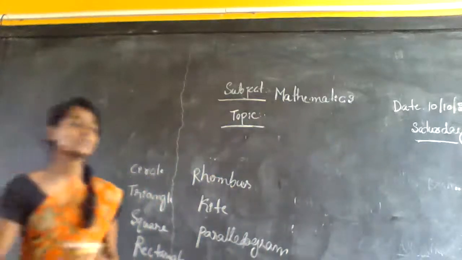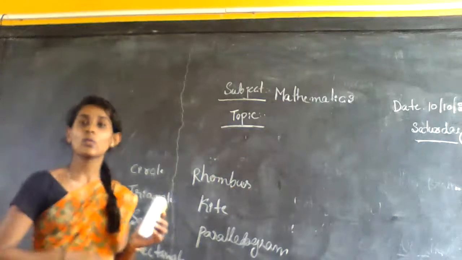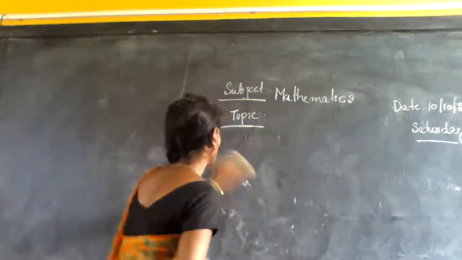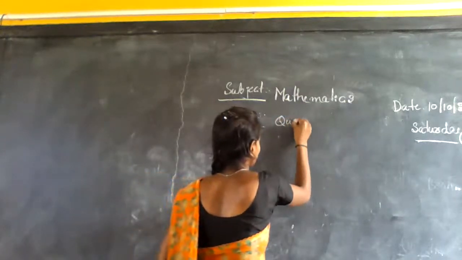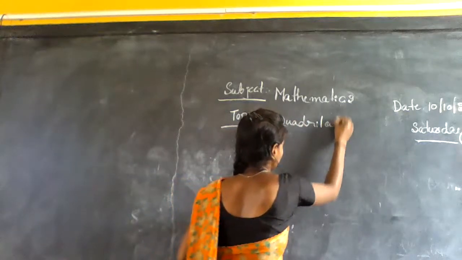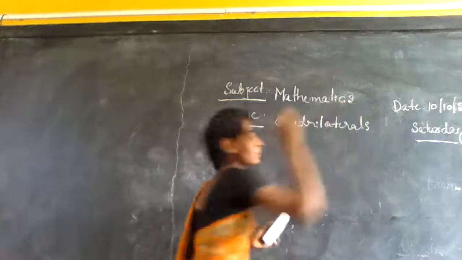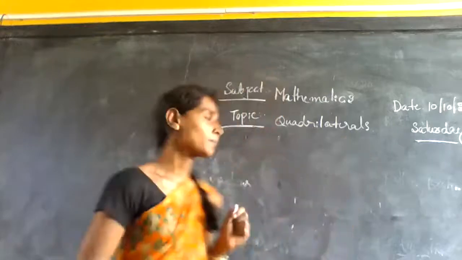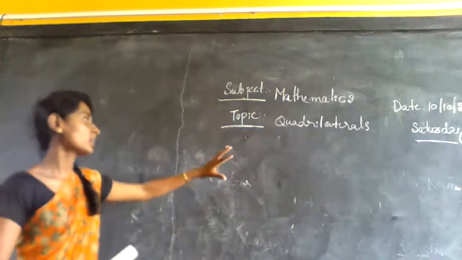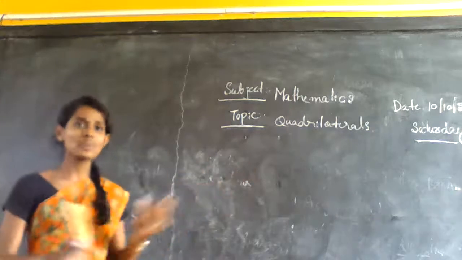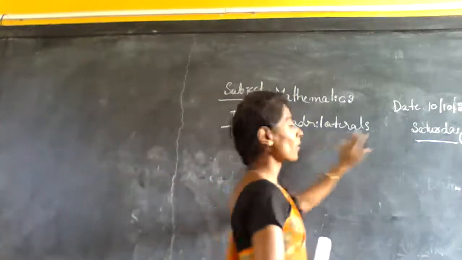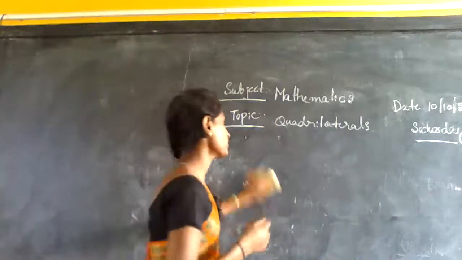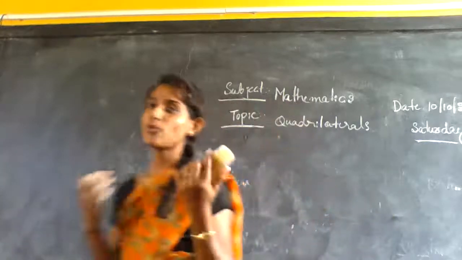Now, in this class, we shall study quadrilaterals. What is a quadrilateral? Anybody? Okay. I will give you a hint. Square, rectangle, trapezium, parallelogram, kite, rhombus are the types of quadrilaterals. So imagine the figures in your mind. Then tell me the definition or meaning of quadrilaterals.